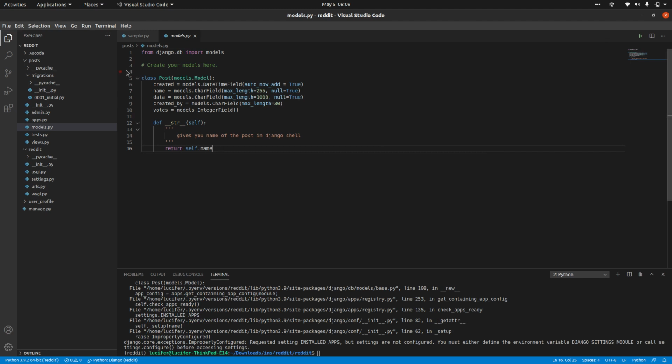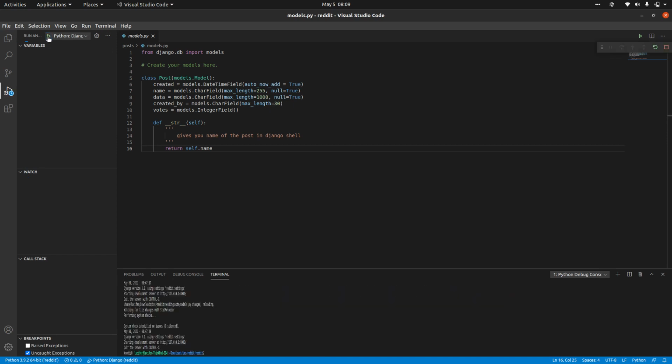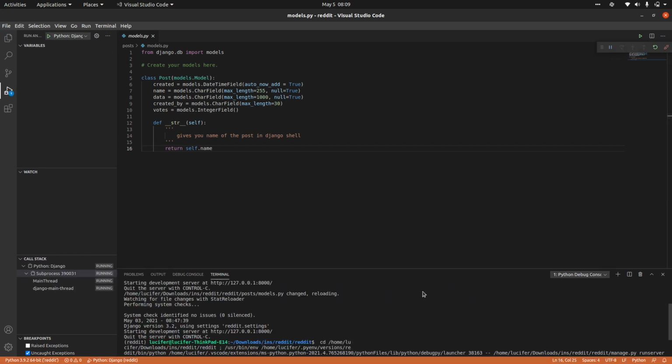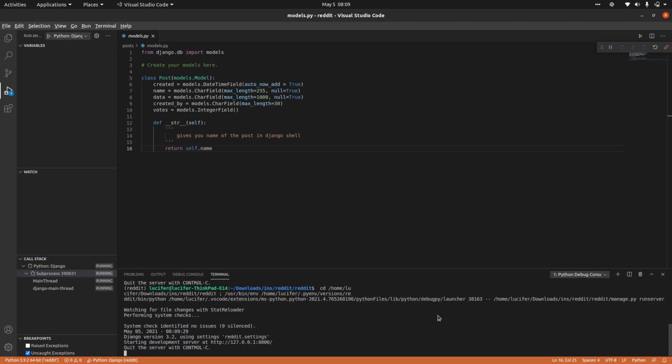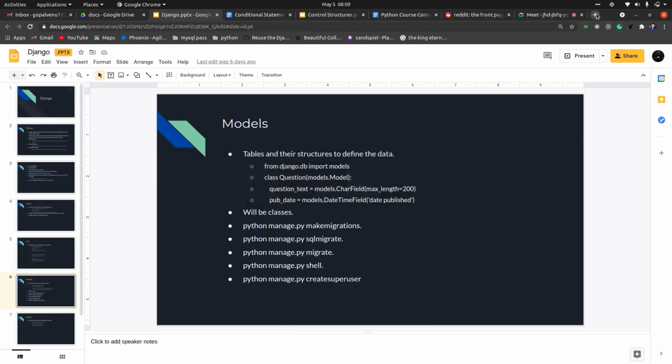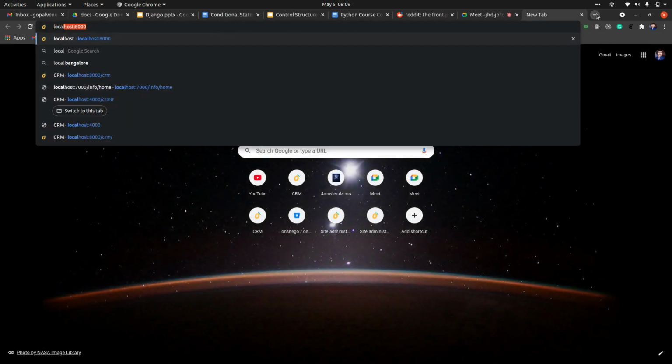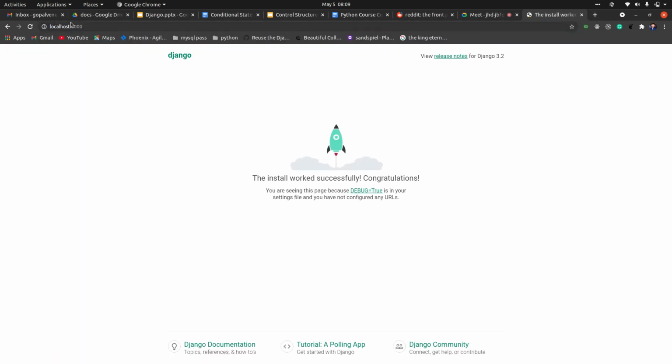Wait, I don't think we are in this particular file. Yeah, so once you start the server, you can go and check this particular thing, right? Whenever you go to localhost port 8000, you will see this particular page. So this was my default page.